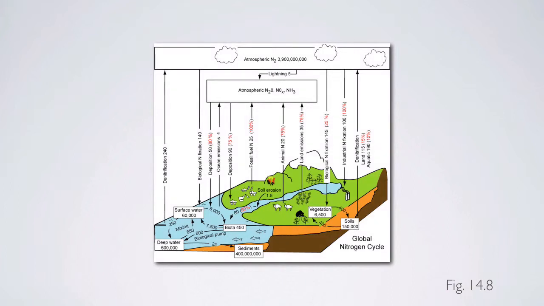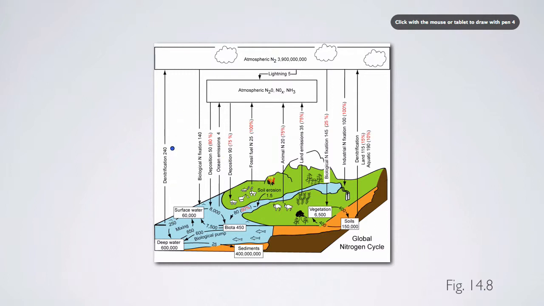So those are the pools, and now we're going to focus in on some of the major fluxes. As far as the pools are concerned, it was the sediments, oceans, soils, and then vegetation that were really the major pools. Let's take a look at some of these fluxes.